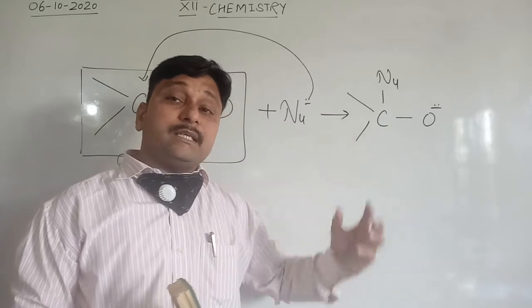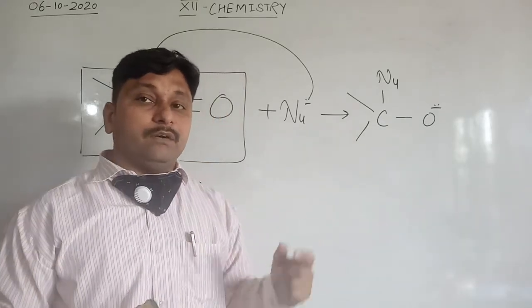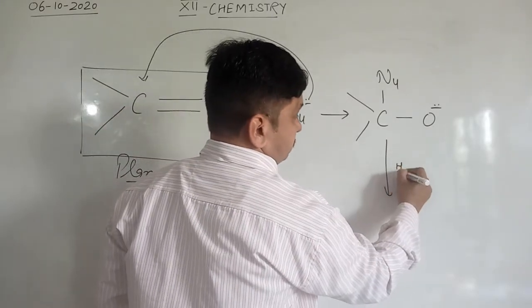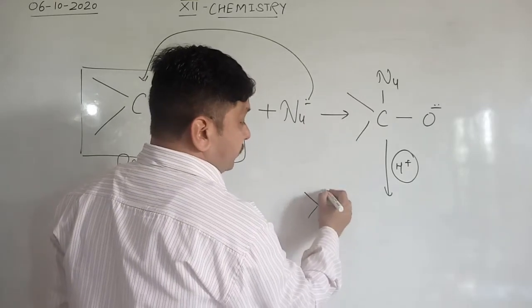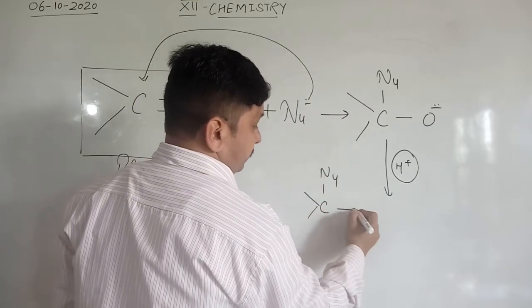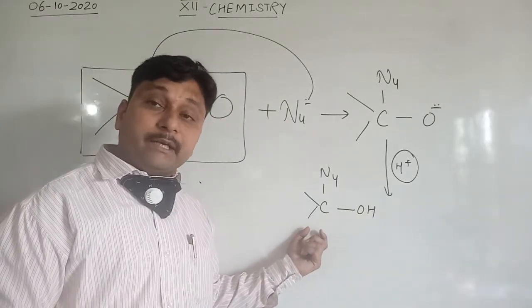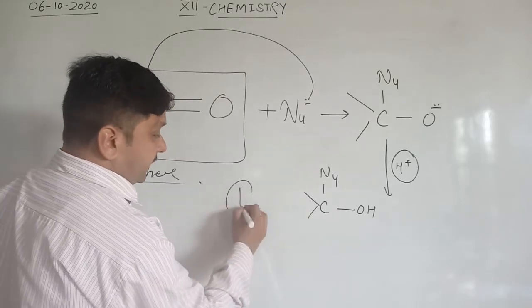This anionic product is highly unstable and instantly reacts with the positive part of the other compound. Suppose there is an H ion. Clear? So it will convert into this compound, and this compound's geometry is represented in a tetrahedral manner. Clear? This is tetrahedral.